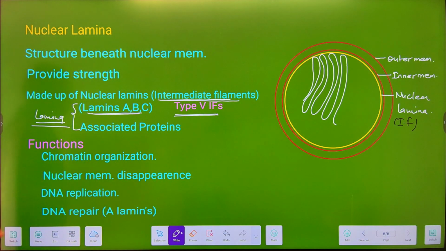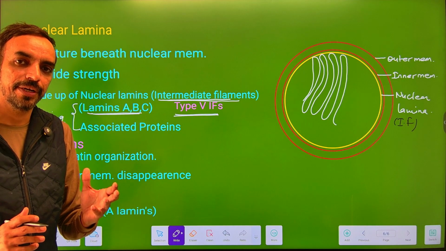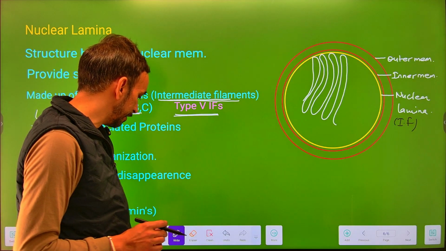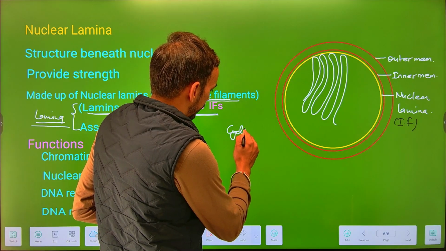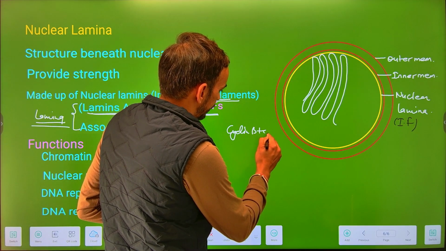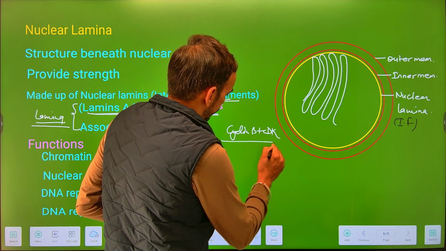Next, they play an important role in the nuclear membrane disappearance. Later, when we study the cell cycle, we will talk about it. There is a complex that is called cyclin B CDK1.